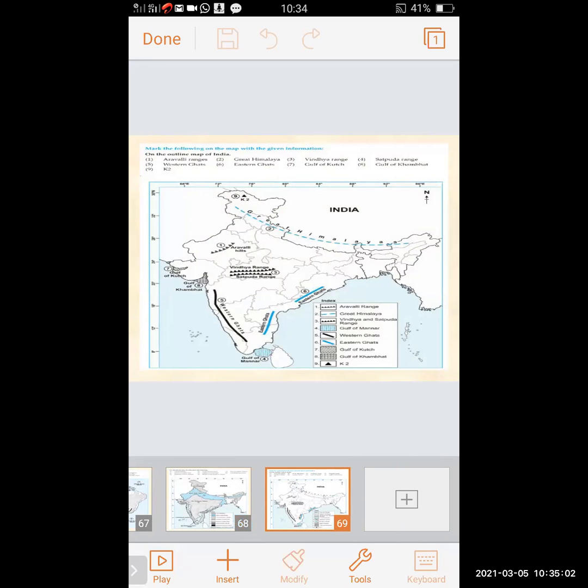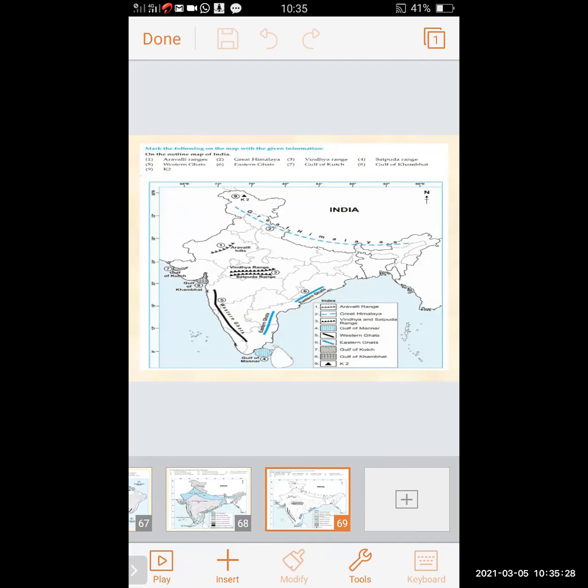Here is also an outline of a map of India. We have to mark the ranges, Ghats, Himalayas. So the index is given. See the Greater Himalayas, from where it extends from Pamir in the north, from Jammu and Kashmir to Arunachal Pradesh. The Aravalli Hills is given showing the triangle. The Vindhya ranges are shown in the triangle which indicates the ranges.